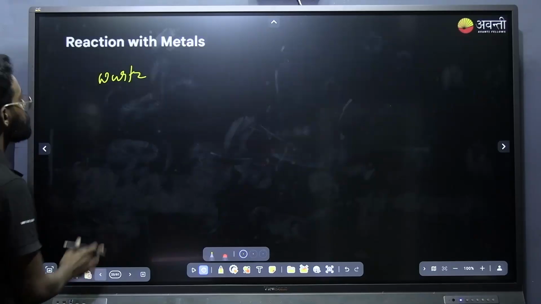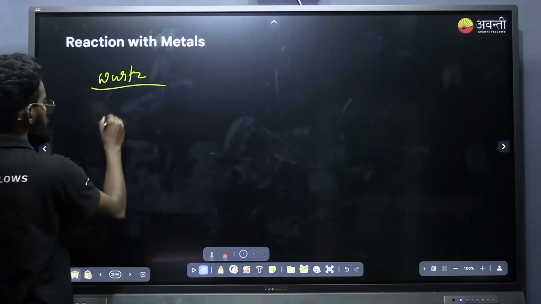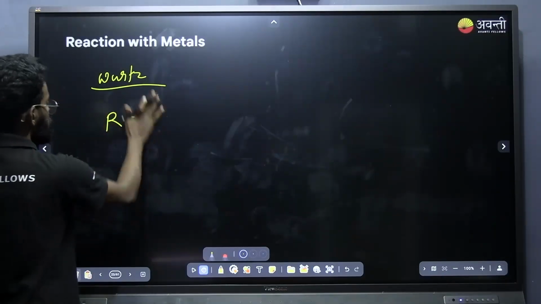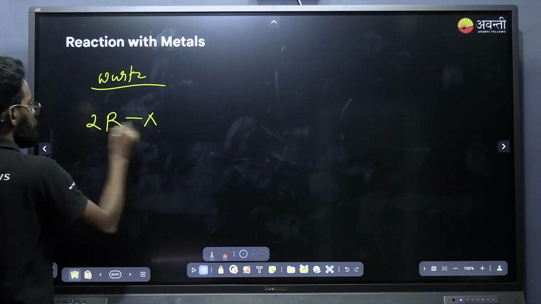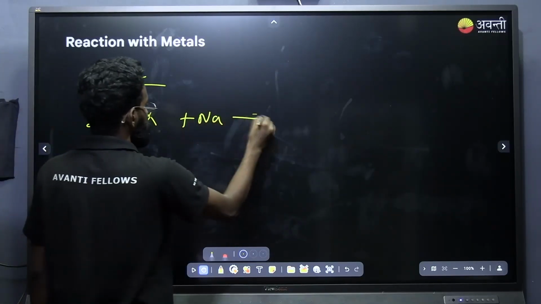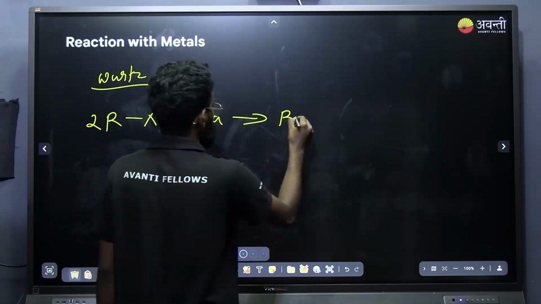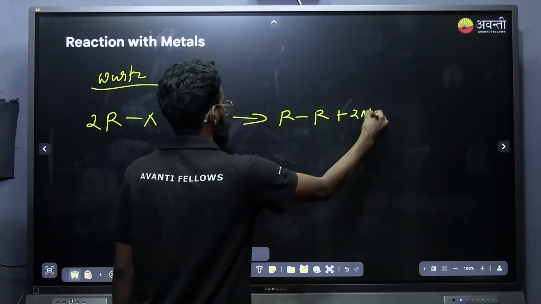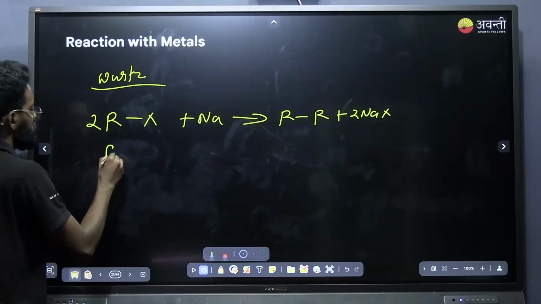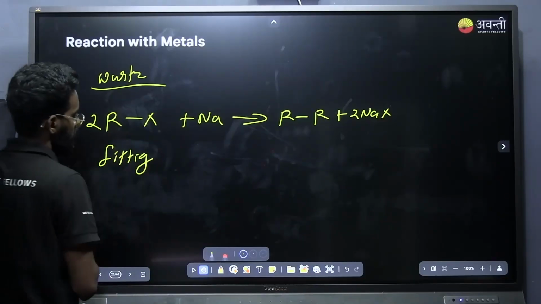Now the reaction with metal. What is Wurtz reaction? If I take 2 molecules of alkyl halide in the presence of Na, I will get R-R plus 2 NaX. And what is Fittig reaction? We discussed it in the hydrocarbon chapter.